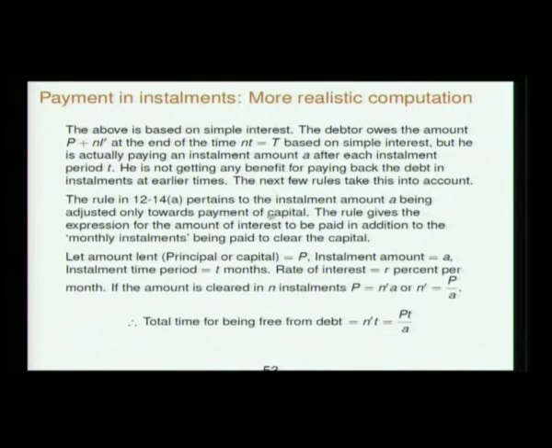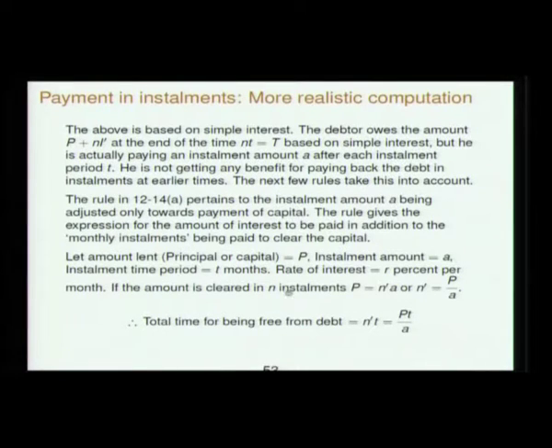So, the next rule pertains to the installment amount being adjusted only towards payment of capital. He is considering only the installment amount adjusted towards payment of capital. He has to pay the interest also. The rule gives the expression for the amount of interest to be paid in addition to the monthly installments being paid to clear the capital. So let the amount lent be P, the installment amount is A, the installment period is T months, and the rate of interest is percent per month.